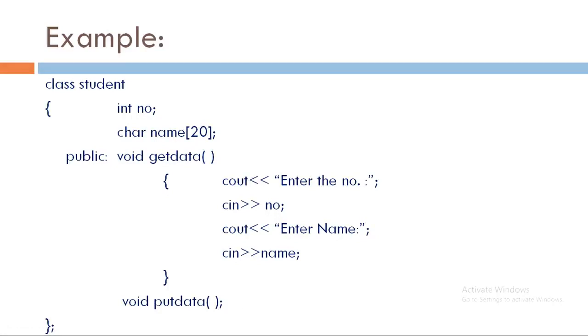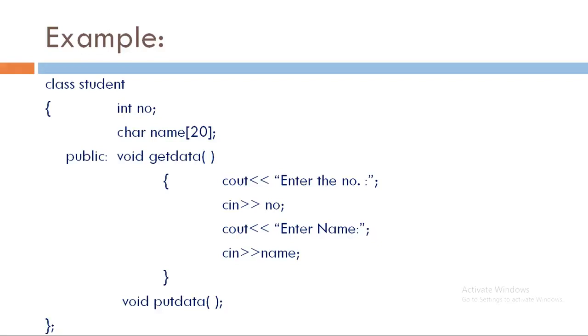So this is all about objects and class in C++. Now students, let's see one example in which we can declare a class, we can define member functions, we can access the object and member functions, in a simple program using class and object.